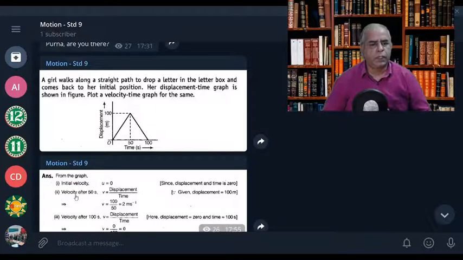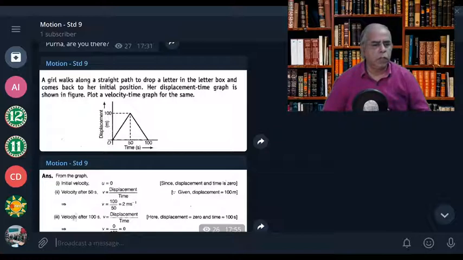And finally, you can interpret here, because the displacement here is in 50 seconds. In 50 seconds, she has reached 100. Are you able to understand? In 50 seconds, she is able to reach 100 meter. So that is the final velocity. Final velocity is the displacement divided by time. It means 100 divided by 50, which is 2 meter per second. That is the final velocity. Are you able to follow?